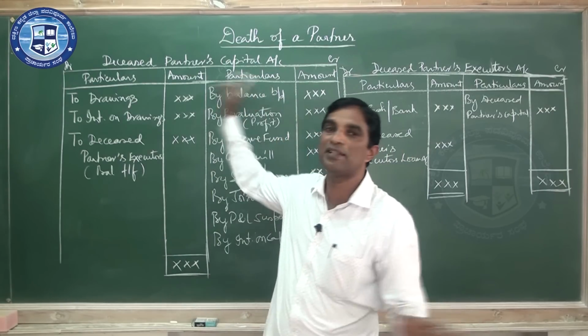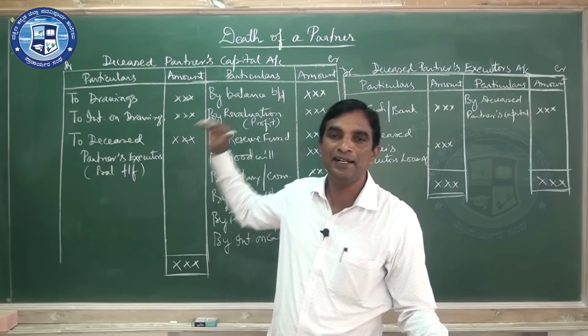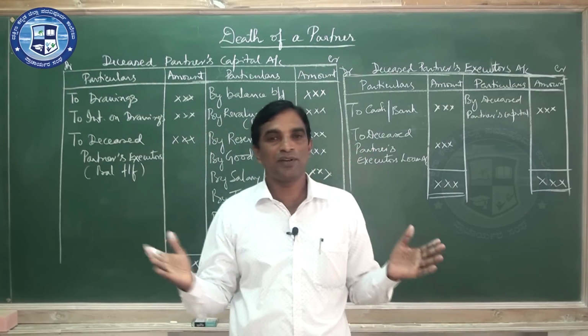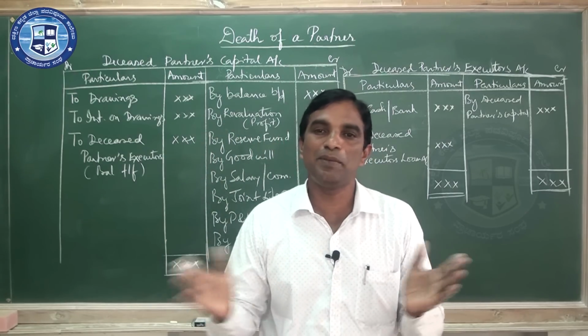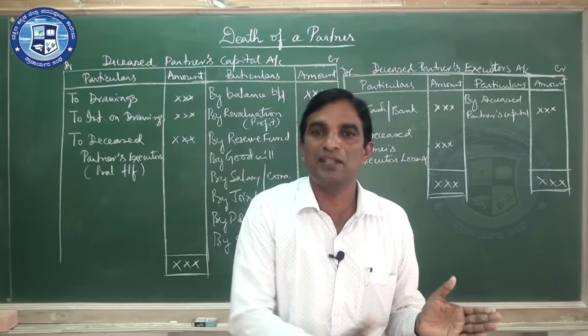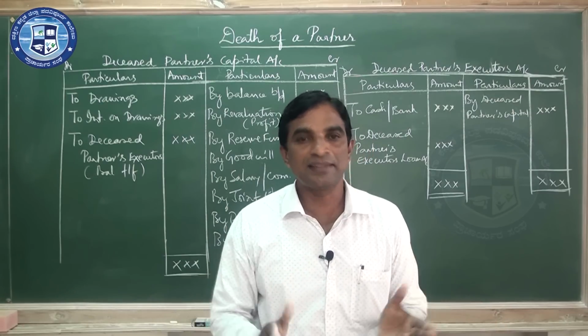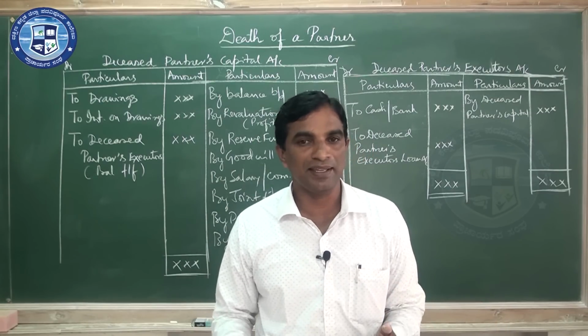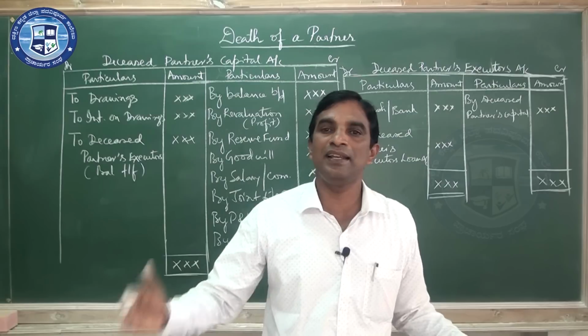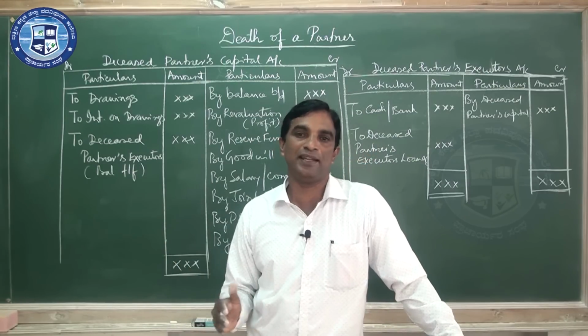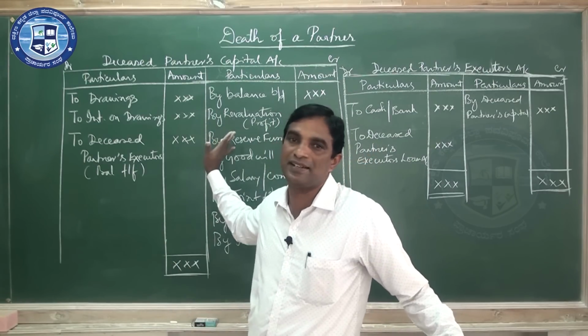So this is the difference between retirement and death. If you consider, the treatment will be the same because in retirement one partner will be leaving, and in death also one partner will be leaving. But retirement generally takes place at the end of the accounting year, whereas death is uncertain.